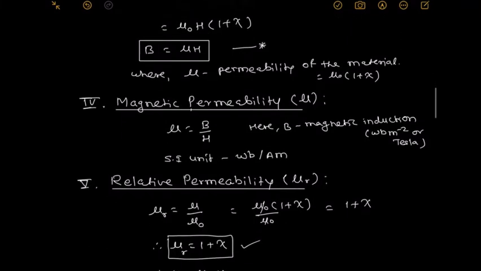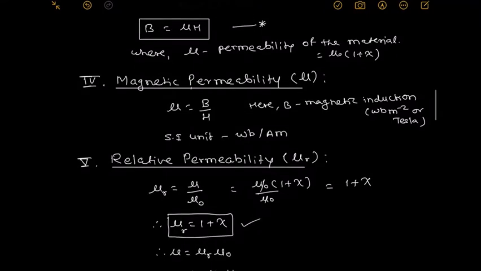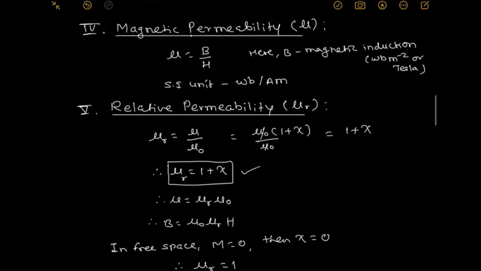Now, what is relative permeability? Relative permeability is the ratio of the permeability of the magnetic material to the permeability of free space. Hence, mu by mu 0. Mu is known in terms of mu 0 into bracket 1 plus psi. Therefore, relative permeability becomes 1 plus psi. Again substituting mu, mu is equal to mu r mu 0. Hence, B becomes mu 0 mu r H.